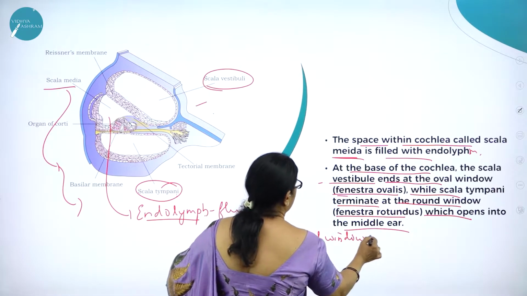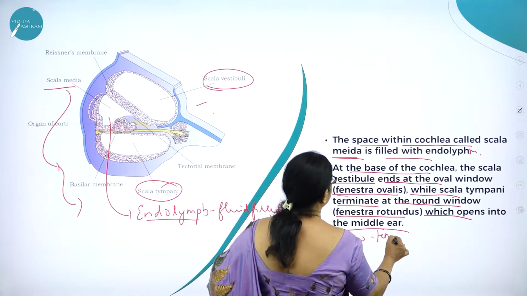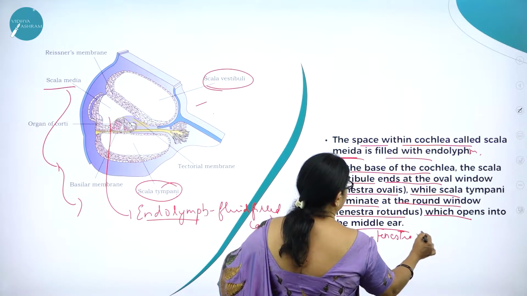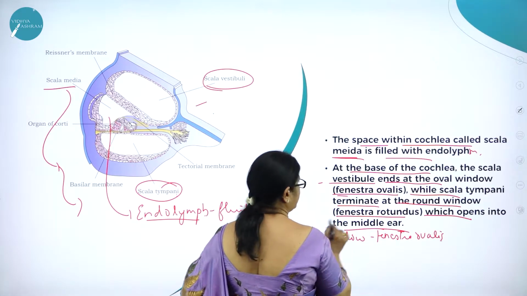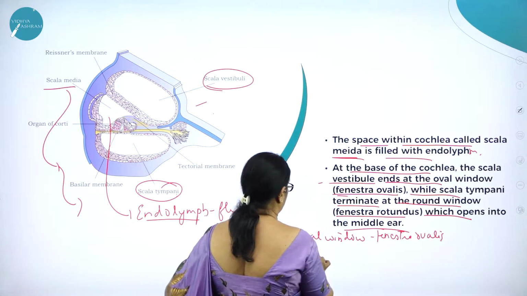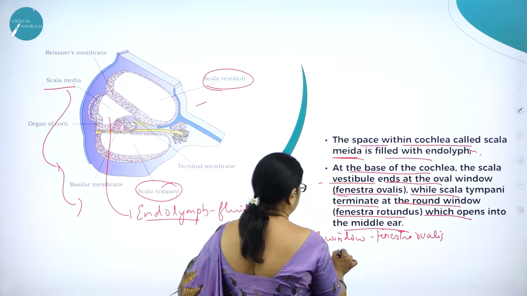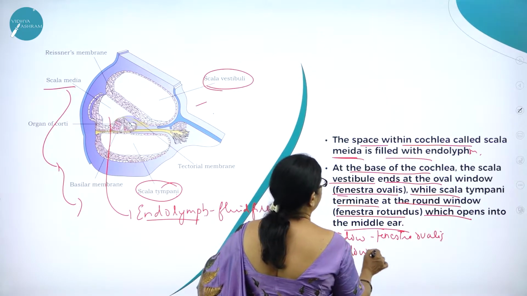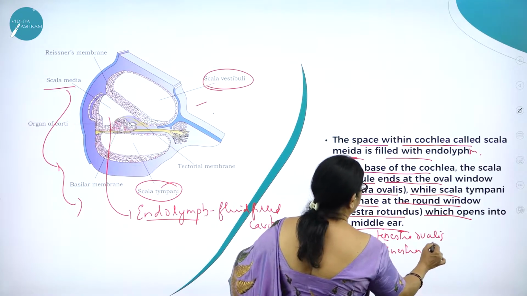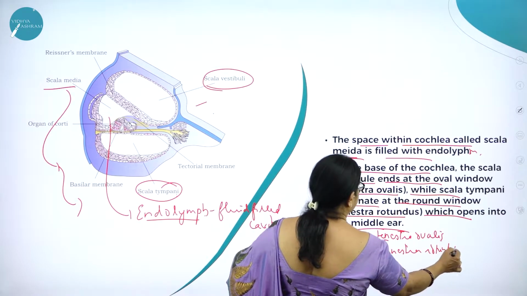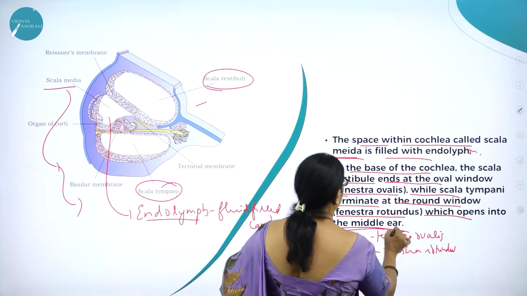Fenestra ovalis, while the scala tympani ends at the round window, which is called fenestra rotundus, which opens into the middle ear.